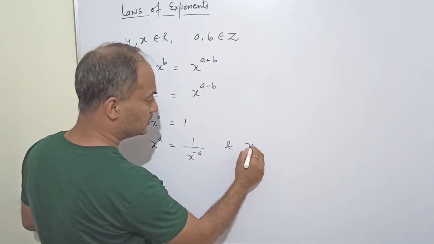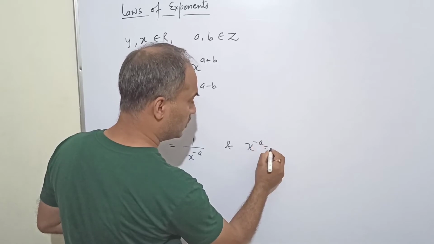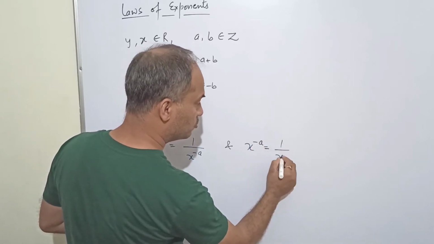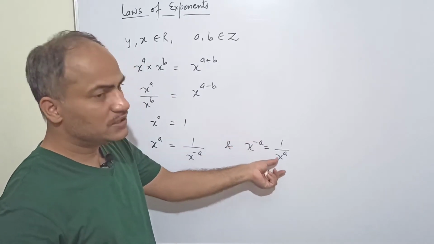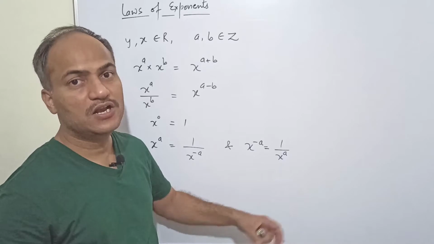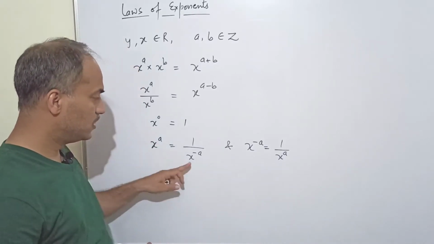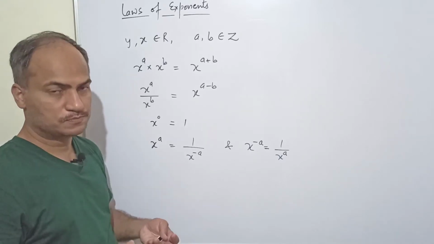Similarly, we can say x to the power minus a becomes 1 upon x to the power a. So what it means is, if we take the term from numerator to denominator, the sign of the power will change. Similarly here also the same thing happens. Fine. And vice versa also.